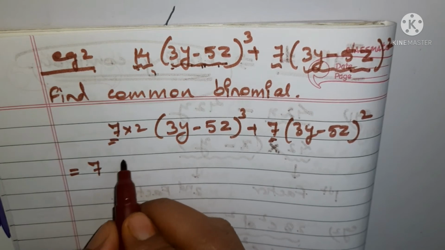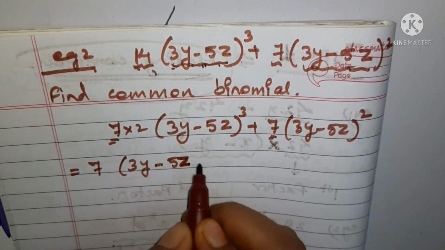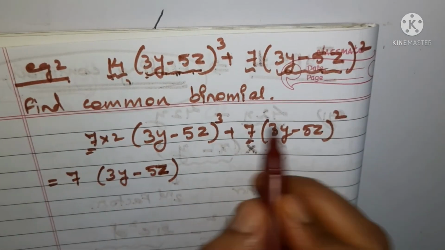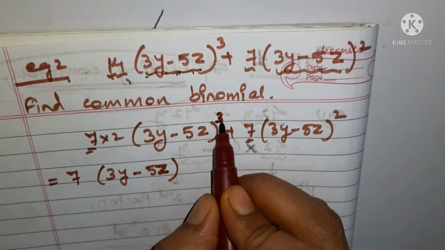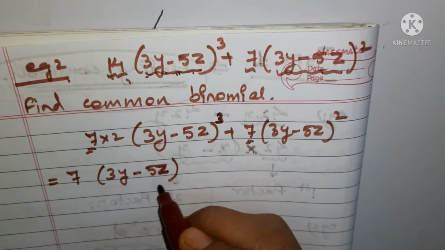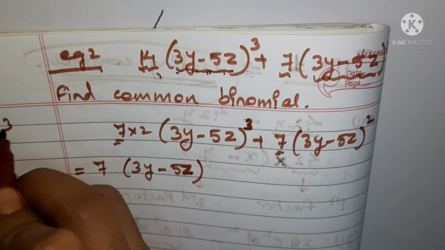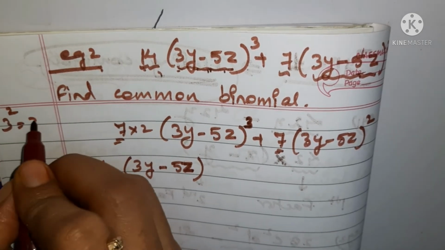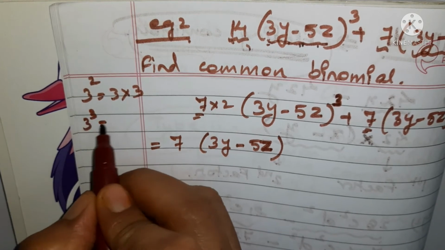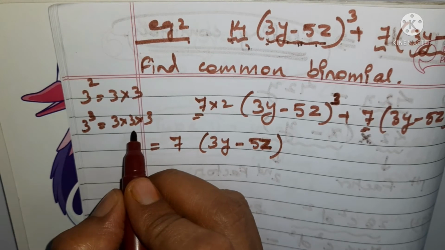Let us write the base first. So 3y minus 5z is taken out. Now you can see the quantity here. You are having 3 times, isn't it? And here you are having only 2 times. It means this is multiplying itself 3 times. When I'm writing 3 square, it means 3 into 3, isn't it? And if I'm writing 3 to the power 3, it means 3 into 3 into 3. Repeatedly it is multiplying itself.